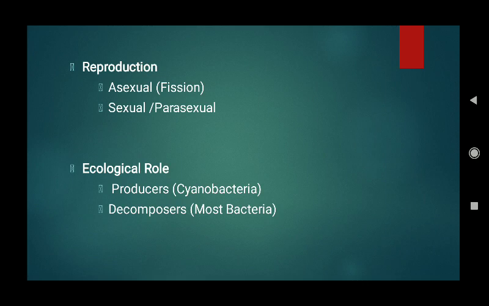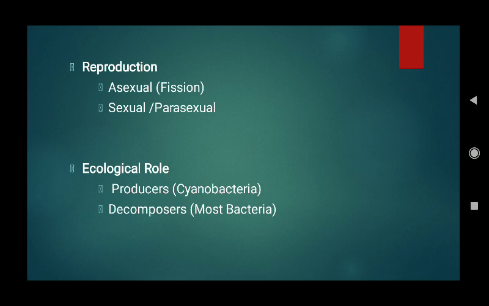Then their ecological role. You will find monerans are producers when we talk of cyanobacteria. Cyanobacteria are the group of monerans which are photosynthetic. They produce their own organic matter, their own food material in huge amounts. That is why they can act as producers in food chains. They are later eaten by some other organisms.